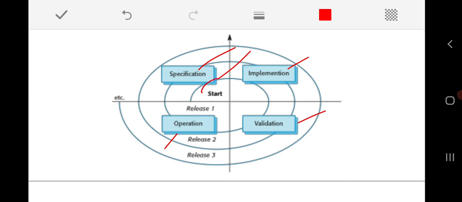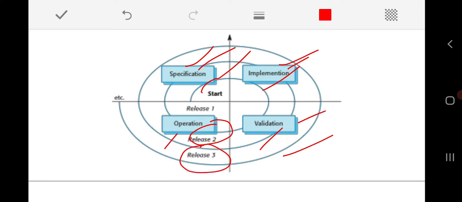For example, through the specification we might change one or two requirements. Based on those requirements we will change our design and implementation. Once our new implementation is done on the new requirements, it should automatically be validated. Then we say that we have a new release of that particular software. After using that new release, let it be release 2, once again we modify or add some more functionalities or requirements. Then that is designed, implemented, and validated once again. Then we say that we have come up with release number 3.